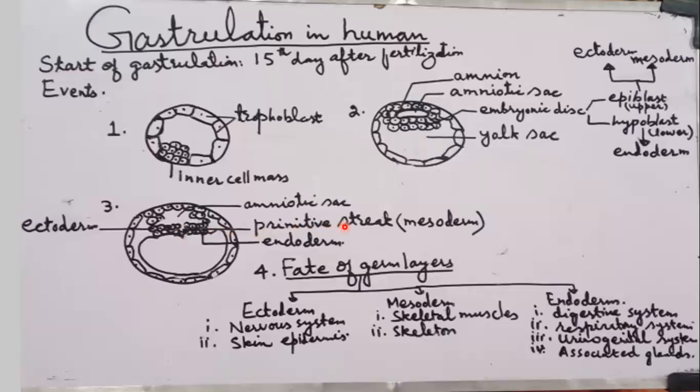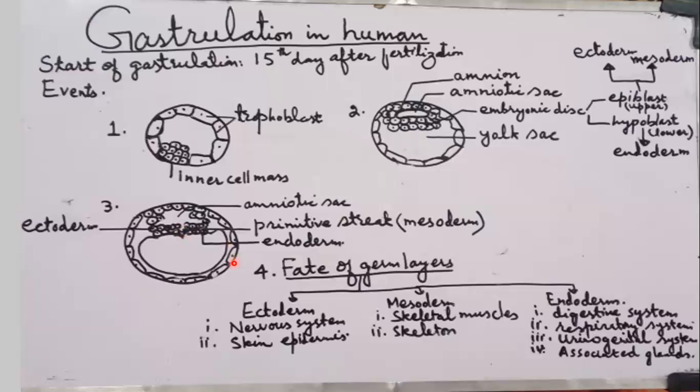Primitive streak. Students, the cells which start migrating inward through this streak will form the future mesoderm. The future mesodermal layer will be formed by these migrating cells.